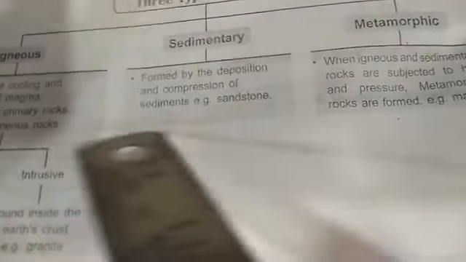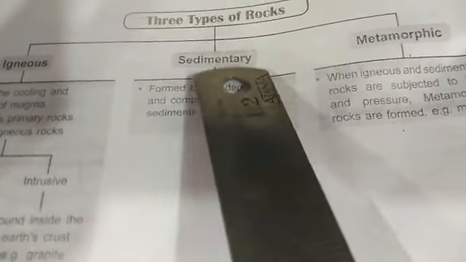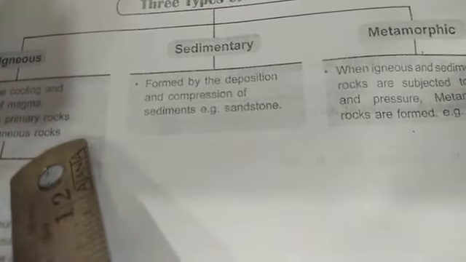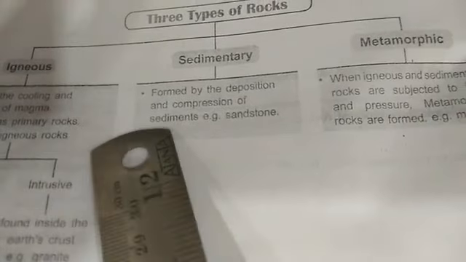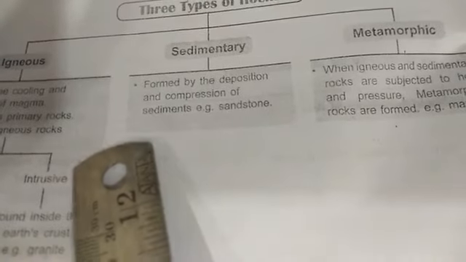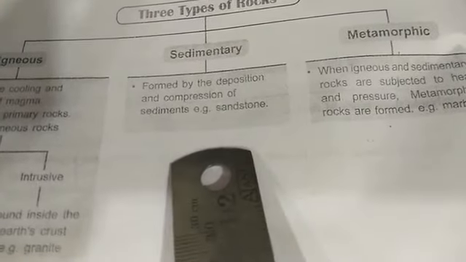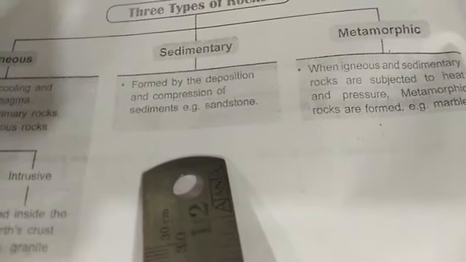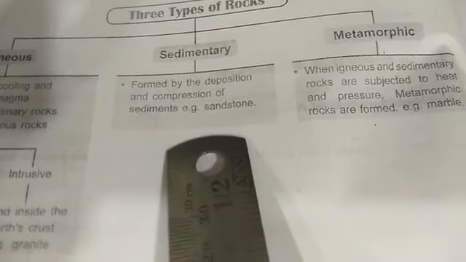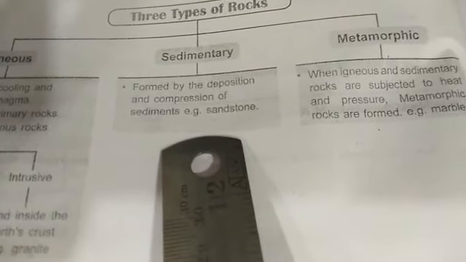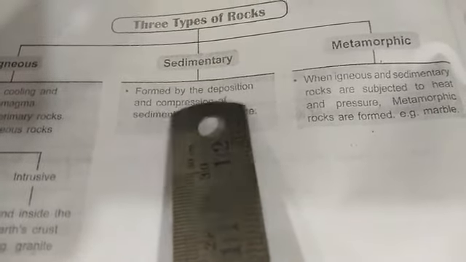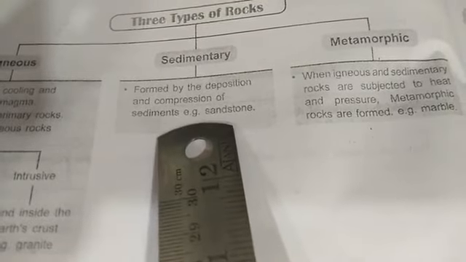Sedimentary rocks. As we have already read about rocks, these rocks roll down, crack, hit each other and are broken into small fragments. These small broken fragments are called sediments. These sediments are transported and deposited by wind and water. Sedimentary rocks are formed by the deposition and compression of sediments.